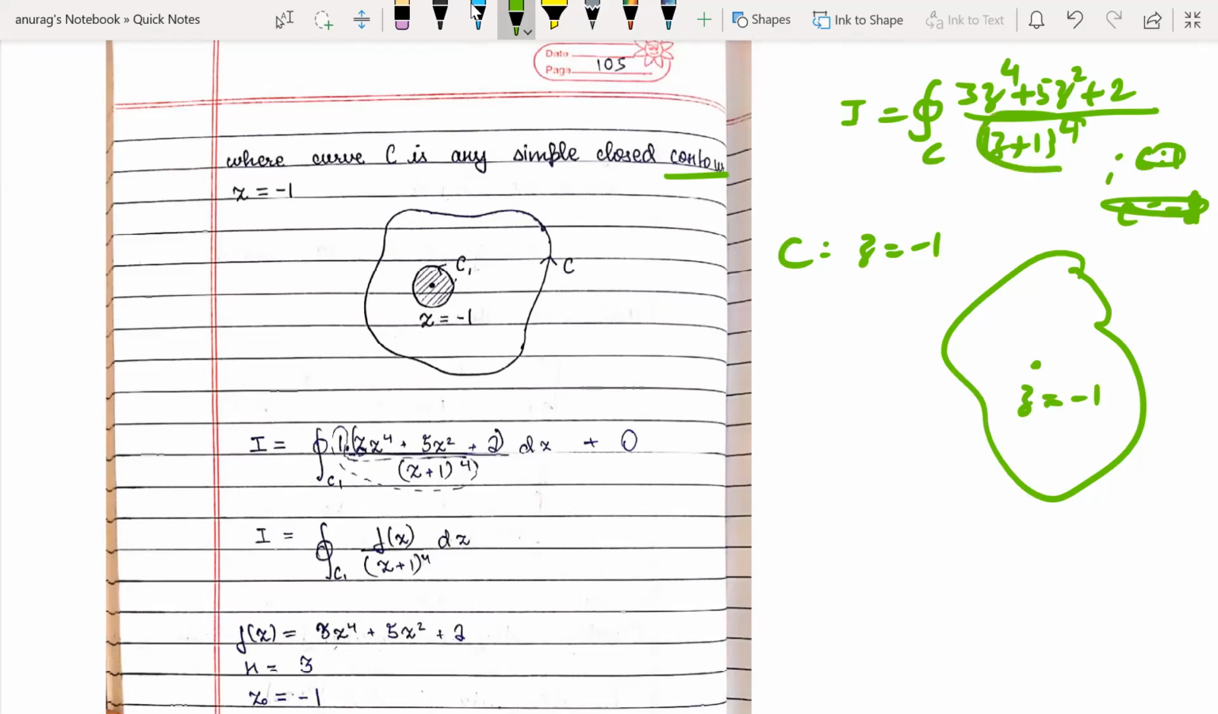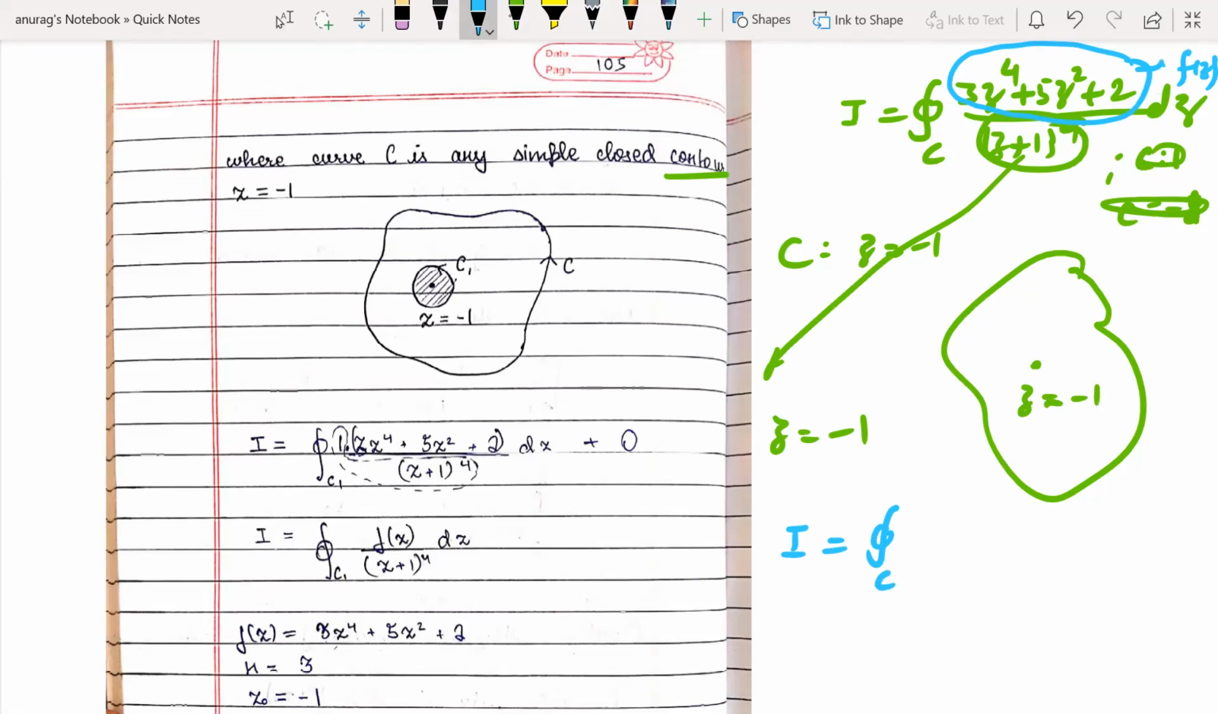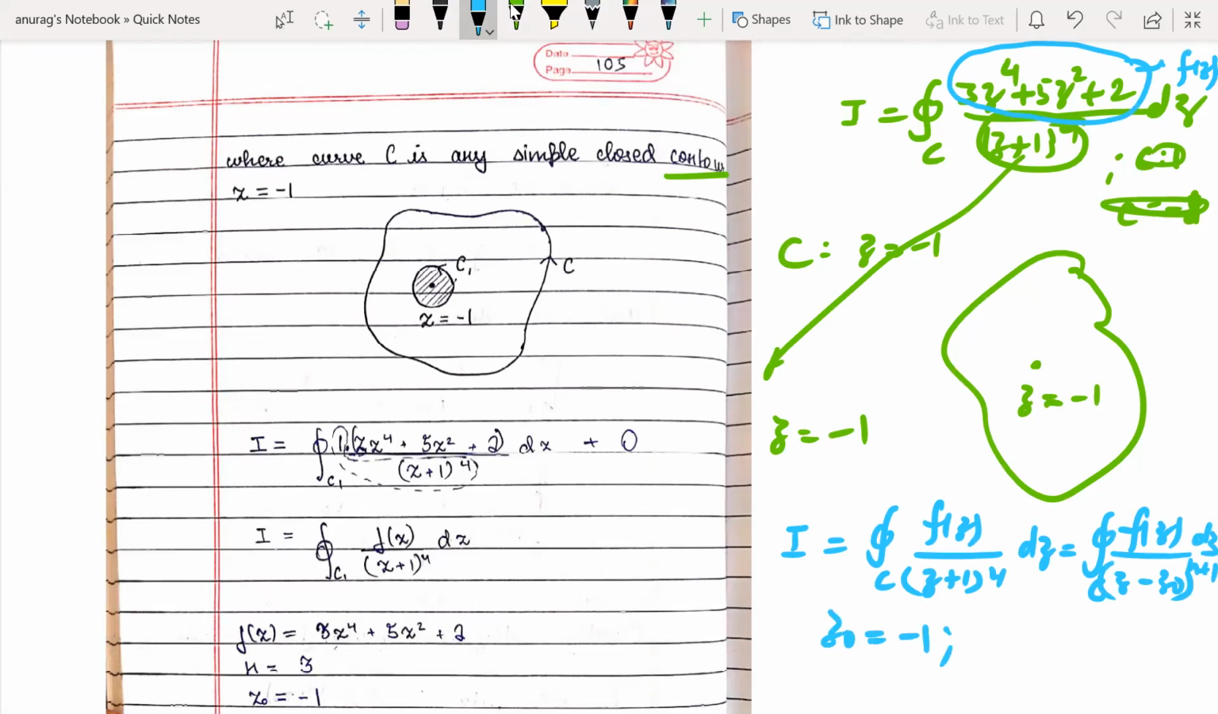You know this function has a problem at z equal to minus 1. So what is the part of the function which is not creating a problem? This part is not creating a problem, so it is going to be f(z) here. Now if we compare, it can be written as f(z) over (z plus 1) to the power 4 dz. Comparing with the standard formula, f(z) over (z minus z naught) to the power n plus 1 dz, can you tell me what is z naught? z naught is minus 1, and n plus 1 is 4, so n equal to 3.